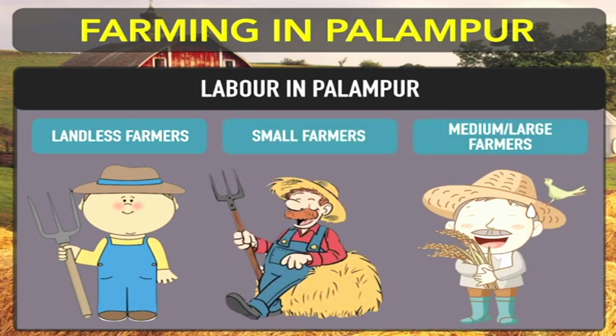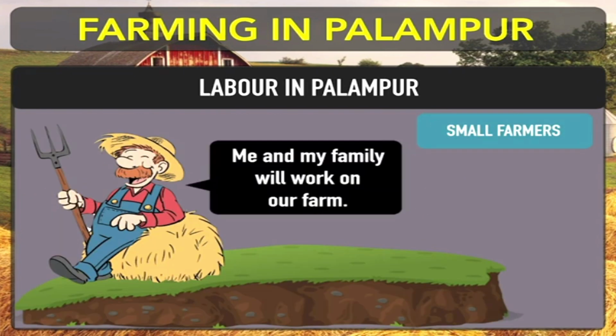Here you can see on your screen landless farmers, small farmers, medium and large farmers that we have discussed in the previous slides. So laborers in Palampur, small farmers, those who are working in the fields and earning just for fulfilling the basic requirements of their family members.